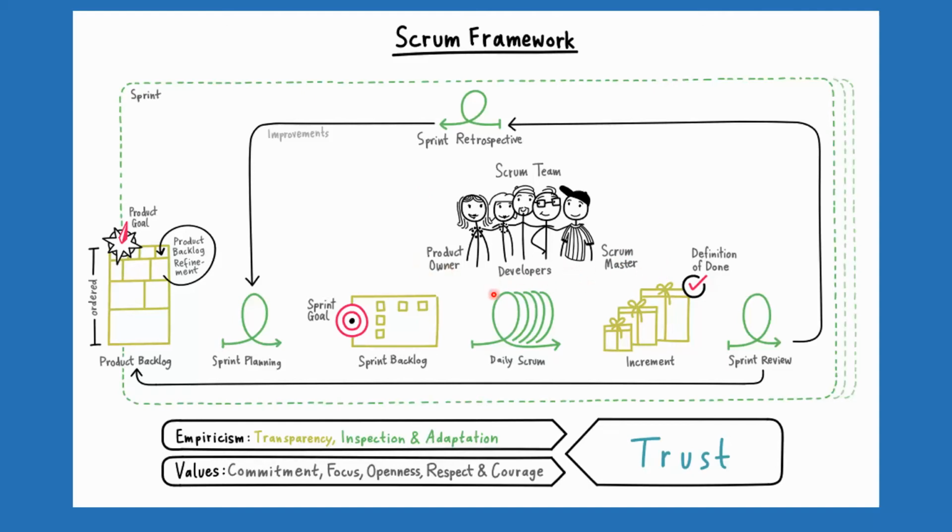Coming back to the daily scrum. When all these stories are pulled by the team into the sprint backlog, they start working in that sprint. Again, the sprint is a time box wherein all these ceremonies happen. In the daily scrum, work progress and impediments are discussed, brainstormed, and resolved. At the end of the sprint, the product increment gets bigger with each sprint, and it's presented in the sprint review as per the definition of done.